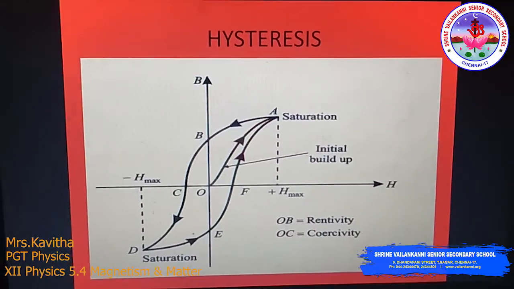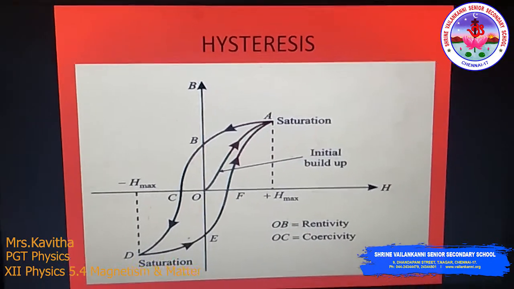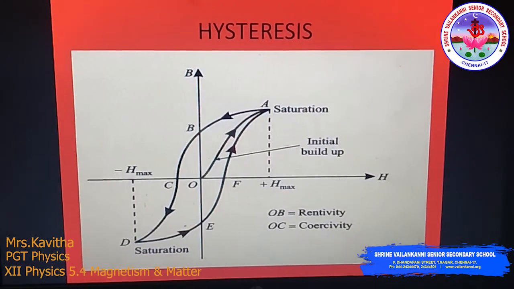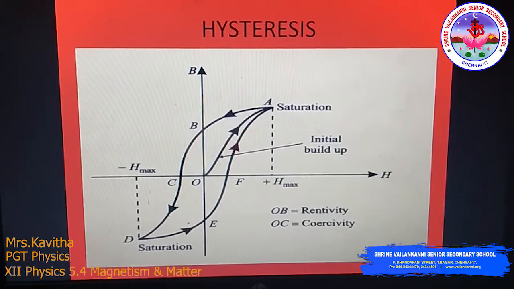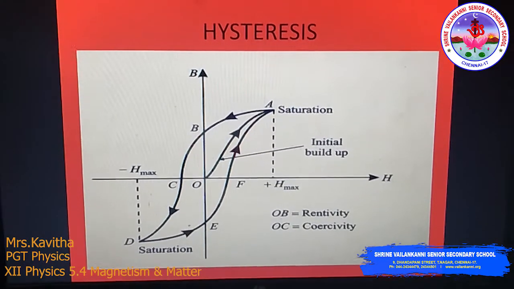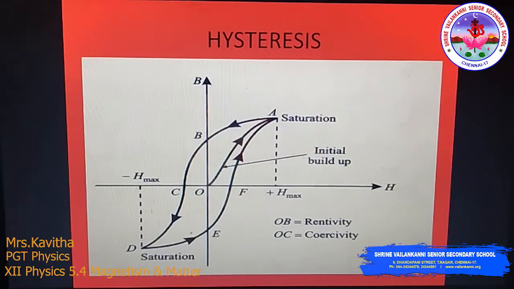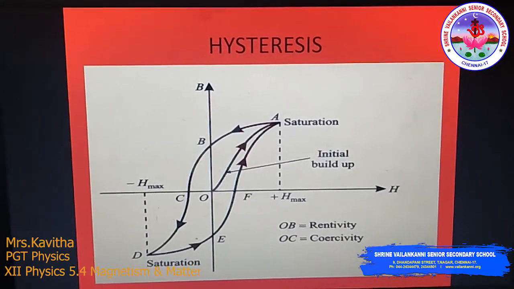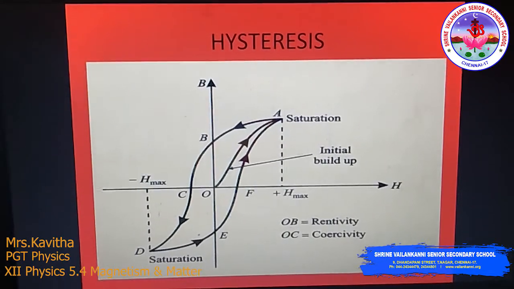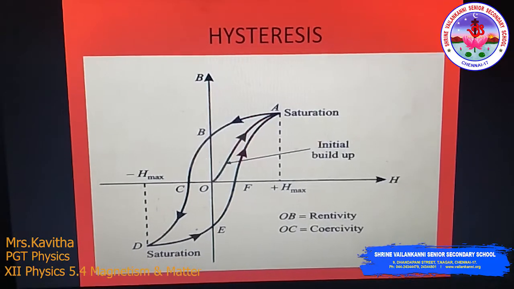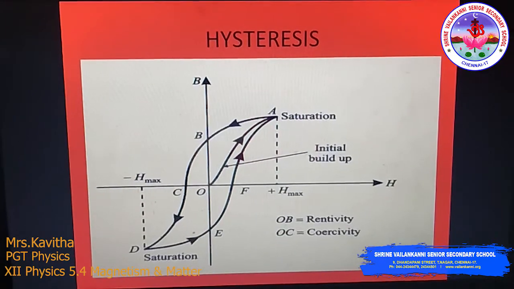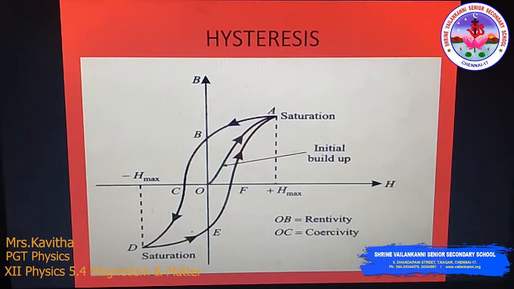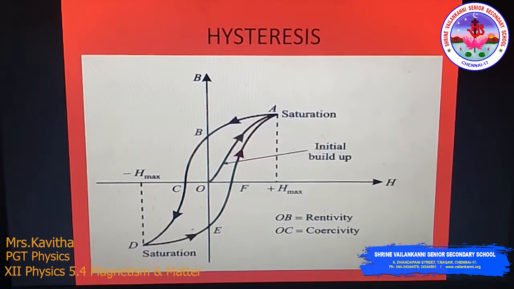Why do we need to study this hysteresis loop? What is its practical importance? The study of the hysteresis loop provides information about the retentivity, coercivity, and hysteresis loss of the magnetic material, and also helps in proper selection of magnetic materials for designing the cores of transformers, electromagnets, and making permanent magnets. For all these things, it helps us.